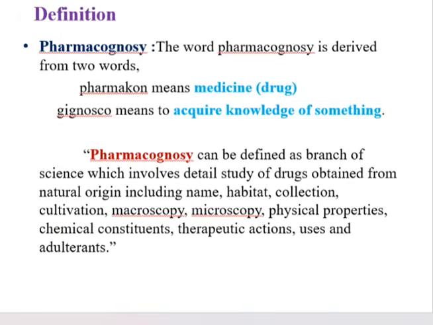Okay, coming on to the definition of pharmacognosy. As the word indicates, pharmacon means medicine. Gignosco means acquire knowledge of something. Pharmacognosy can be defined as a branch of science which involves the detailed study of drugs obtained from natural origins, including name, habitat, collection.